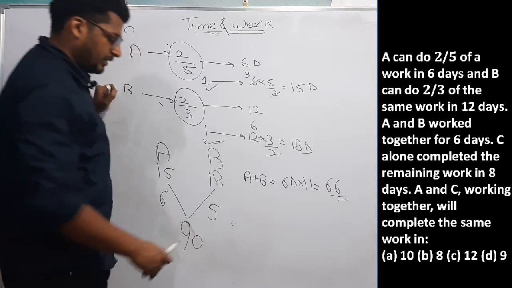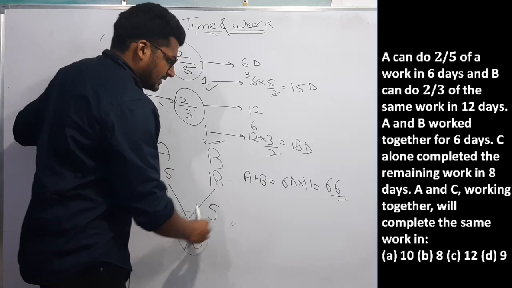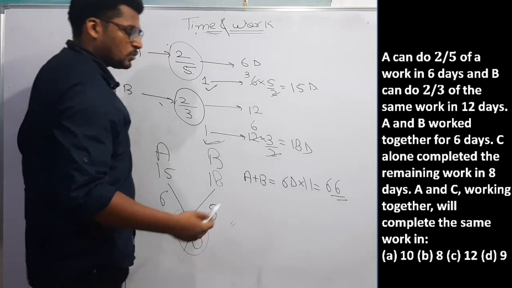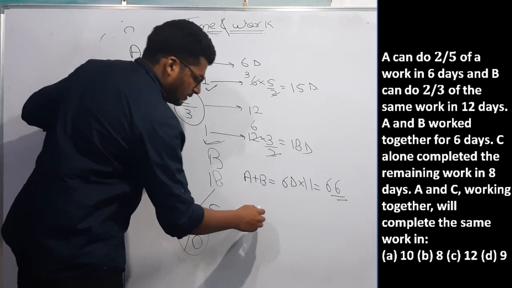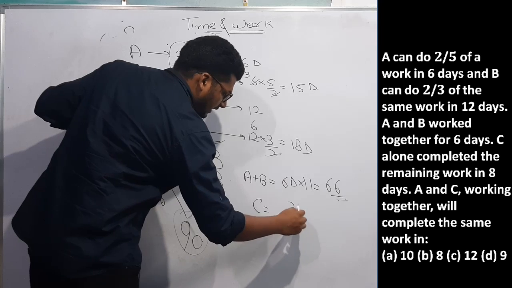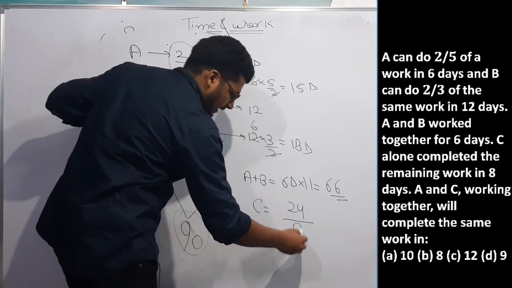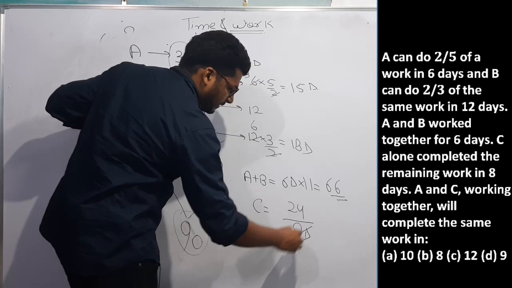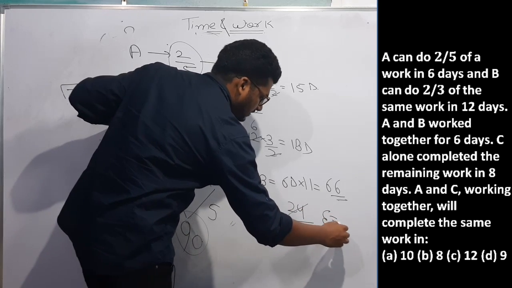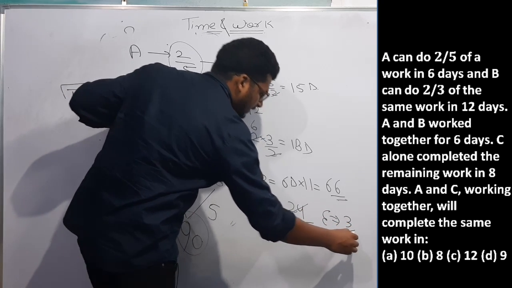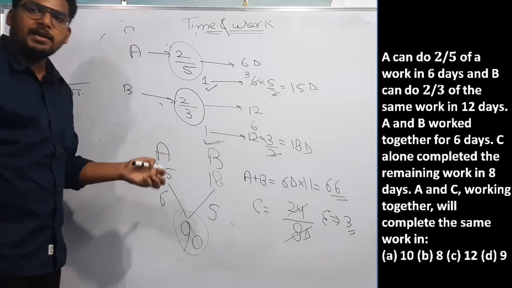How much work is left? Total work was 90 and 66 work is done. That means 24 work is left. C does the remaining work, that means 24 work in 8 days. That means efficiency of C will be 3.